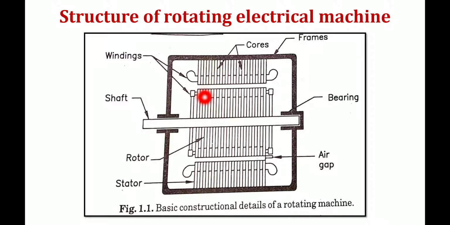So the insulating materials which are used in the designing of electrical machines are essentially of the non-metallic type. Getting my point? Metallic means that it will be conducting type. The material should be non-metallic, and it may be organic or inorganic, or it may be natural or synthetic. So this is the function of the dielectric circuit.